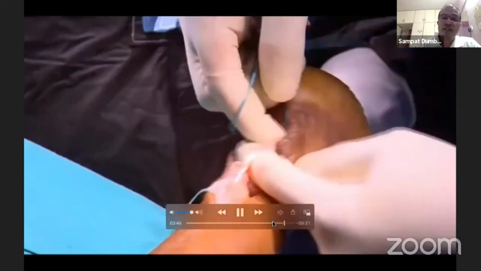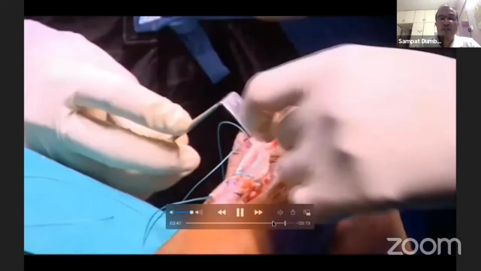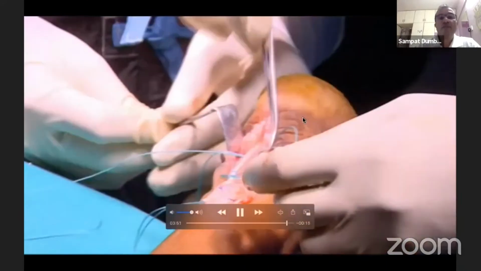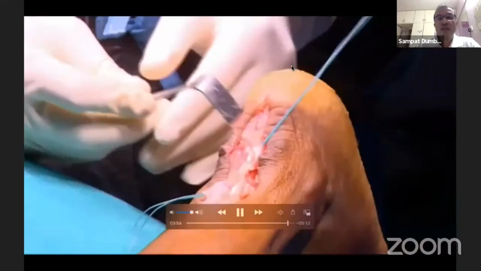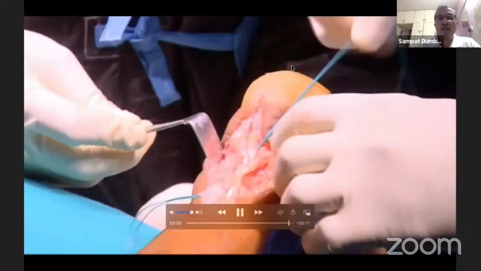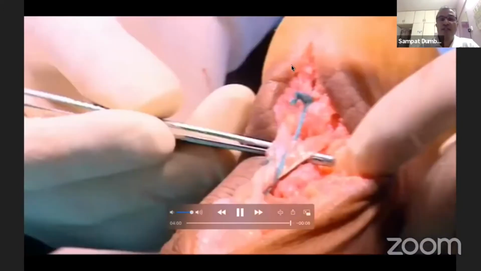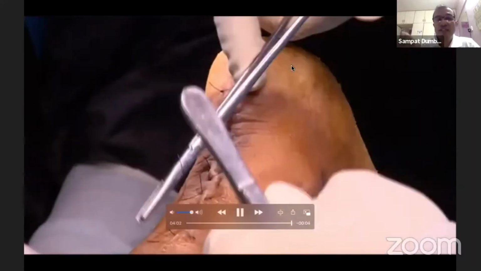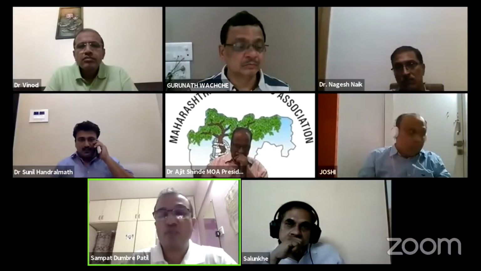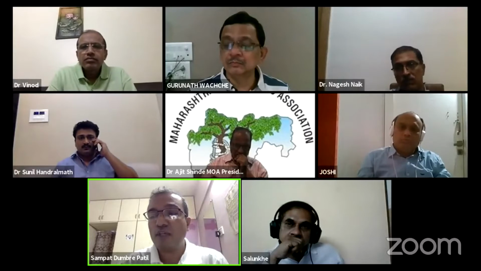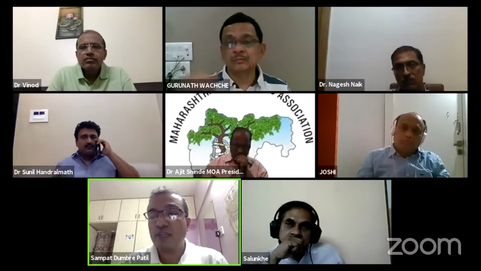And see, now I'm just making a weave so that we form a tendon. Yeah, this is how I can make a weave so that large gaps can be reconstructed. And we have incised the anterior sheath, Nagesh Naik sir showed, so that there is no tension on the posterior part. There is one more short video which I would like to share.